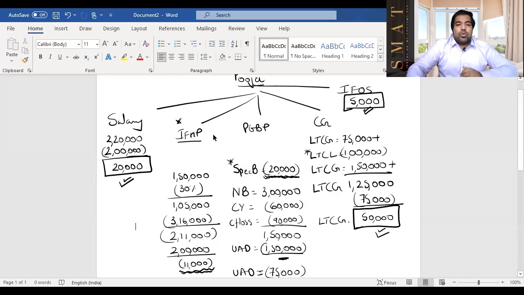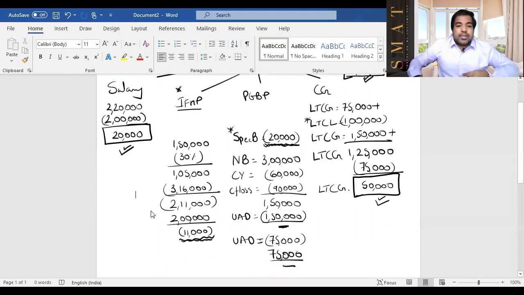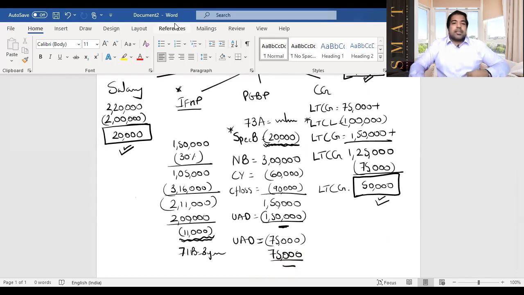And there will be two notes, one on specified business 20,000 being carried forward, and one on house property being carried forward. House property is carried forward under section 71B, if you remember, and it's carried forward for 8 years. And specified business can be carried forward. This is under section 73A, and it can be carried forward for an unlimited number of years. This is your 6 marks, guys.